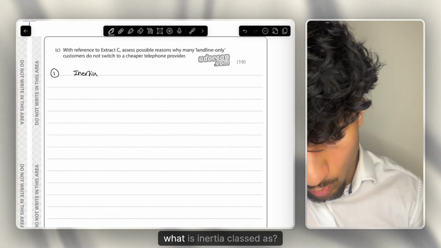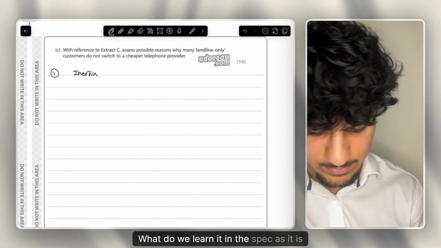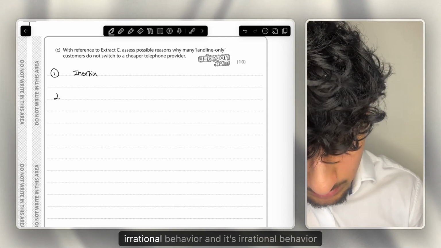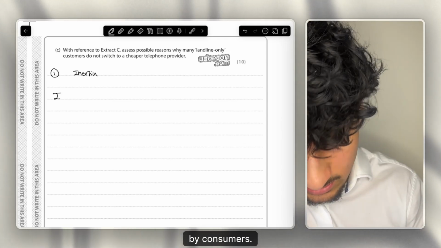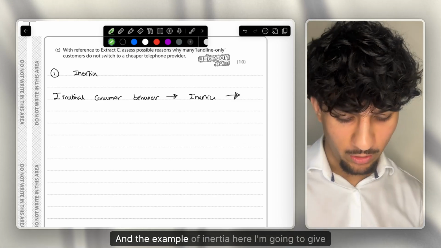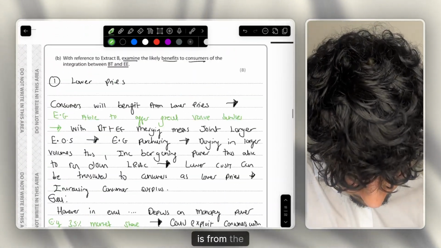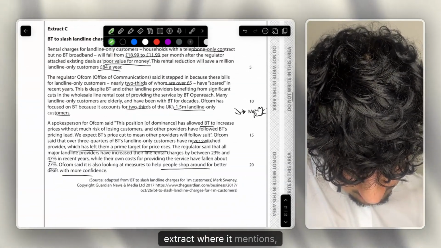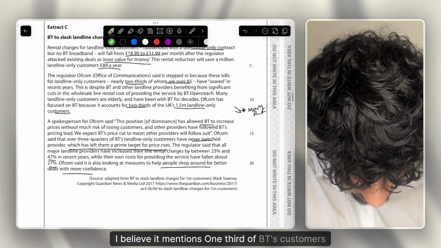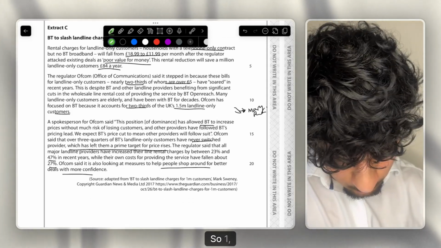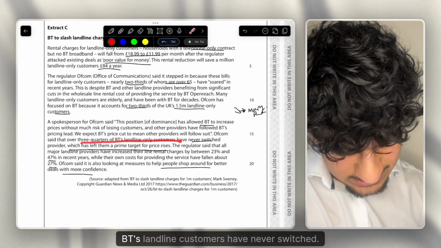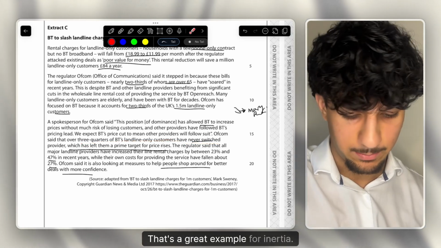So first things first, what is inertia classed as? What do we learn it as in the spec? It is irrational behaviour, and it's irrational behaviour by consumers. Okay, and the example of inertia here I'm going to give is from the extract, where I believe it mentions 1/3 of BT's customers haven't yet, so one quarter of BT's landline customers have never switched. That is a great example for inertia.